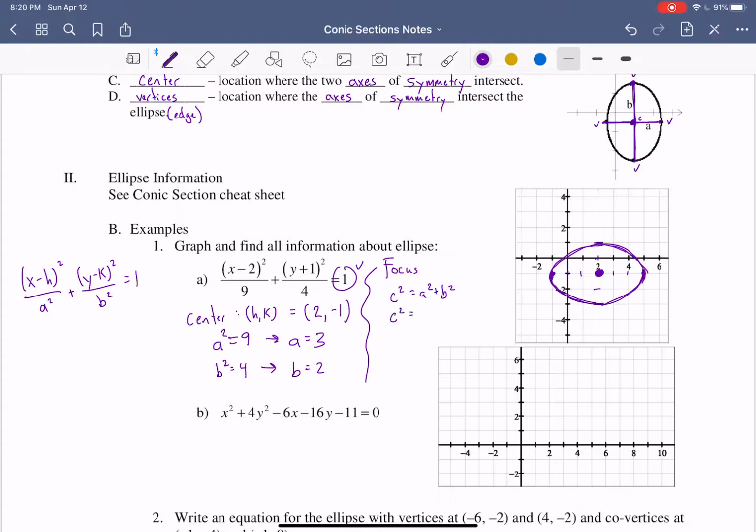So we get c squared, we take a squared, which is 9, right from the bottom, plus b squared, which is 4, right from the bottom, to get 13. So c squared is equal to 13, which we take the square root of both sides to get c is approximately equal to 3.61. Notice how that's just a value. It's not a coordinate point. So our next step is going to be finding the locations of the foci. If we look at our graph, all right, we start at our center.